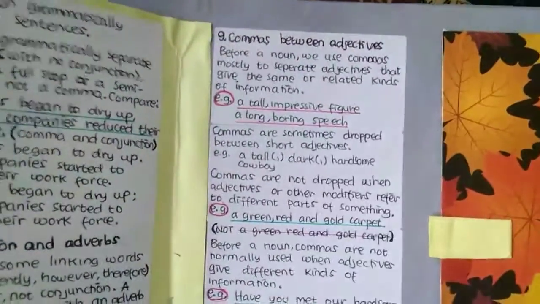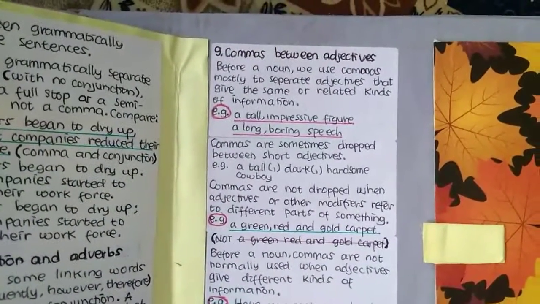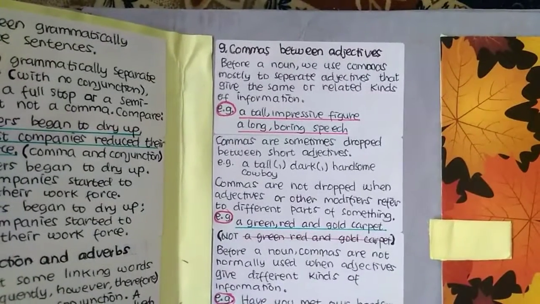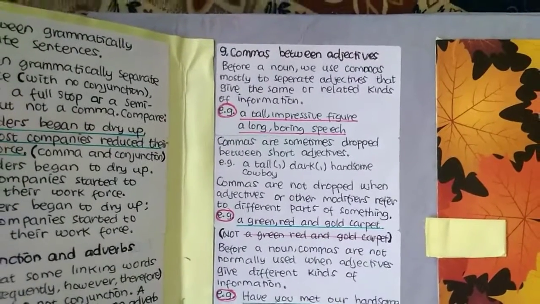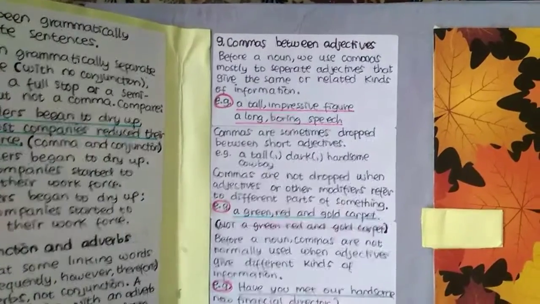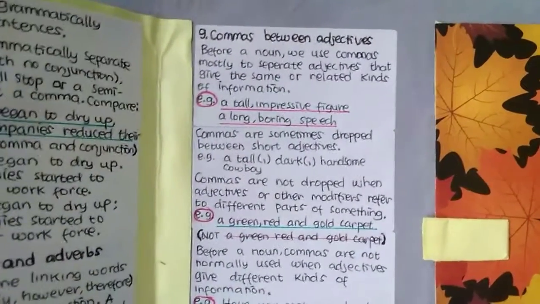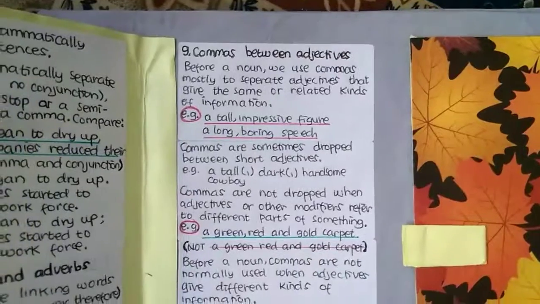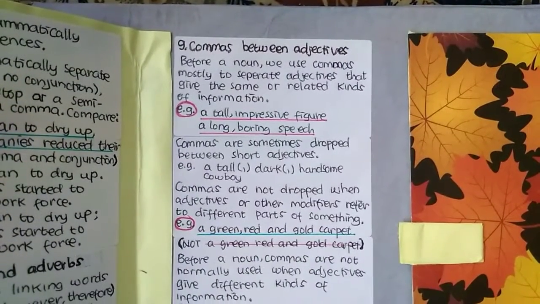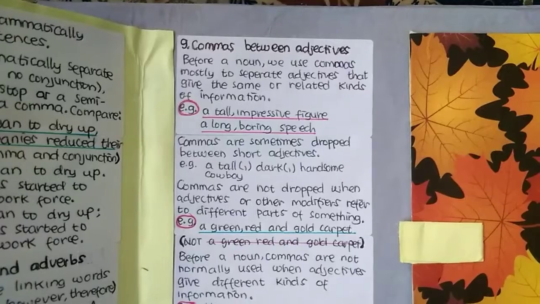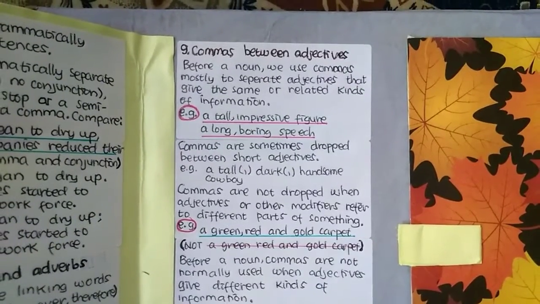Number 9 is commas between adjectives. Before a noun, we use commas mostly to separate adjectives that give the same or related kinds of information. For example, a tall, impressive figure, a long, boring speech. Commas are sometimes dropped between short adjectives.